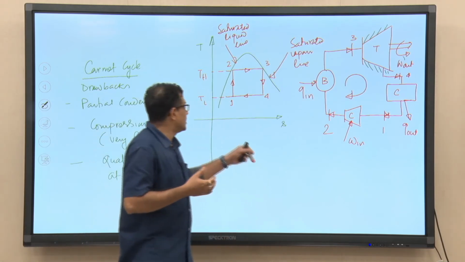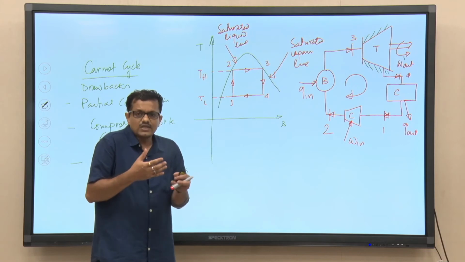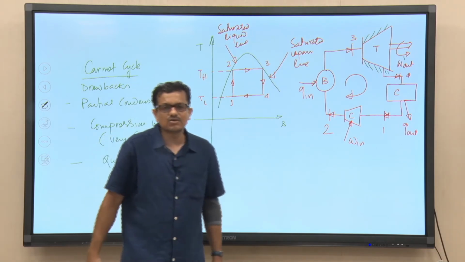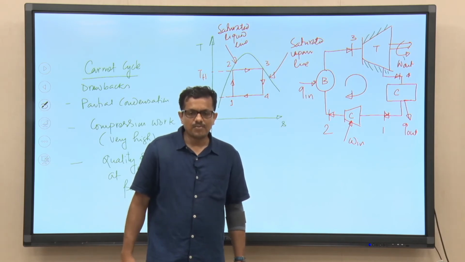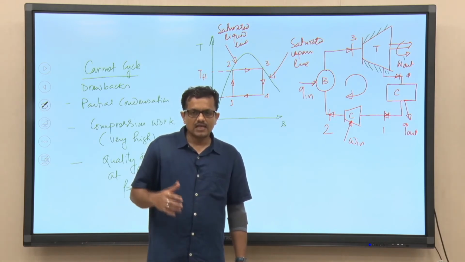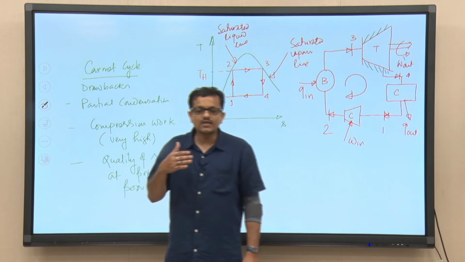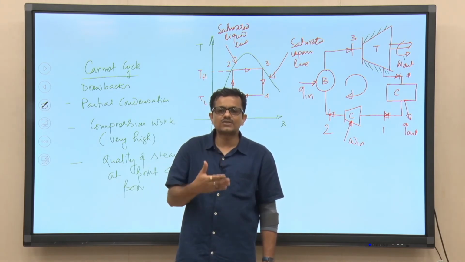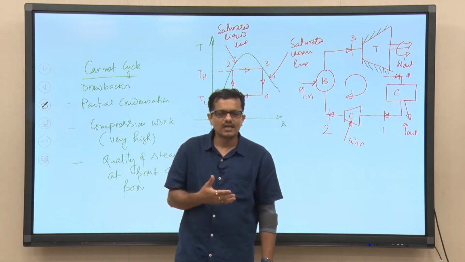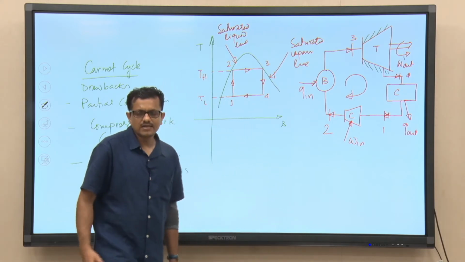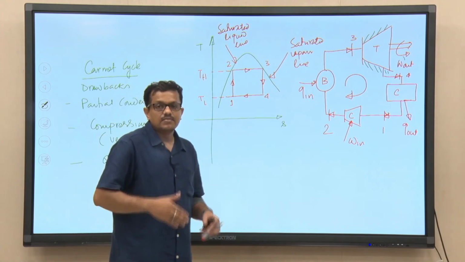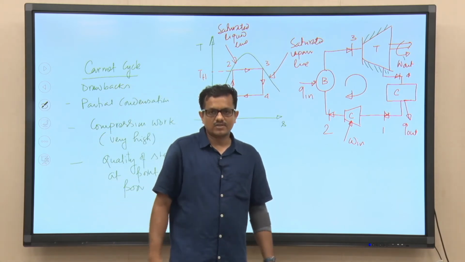Whatever we can see in reality are the actual things, but since in actual processes and actual systems there will be losses, the actual process can never meet the ideal processes.